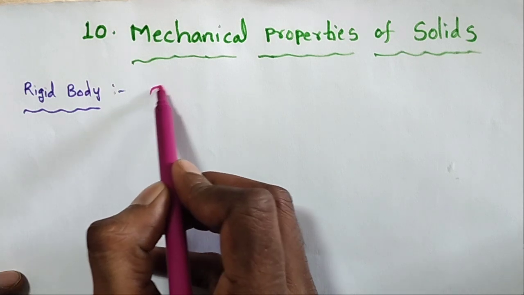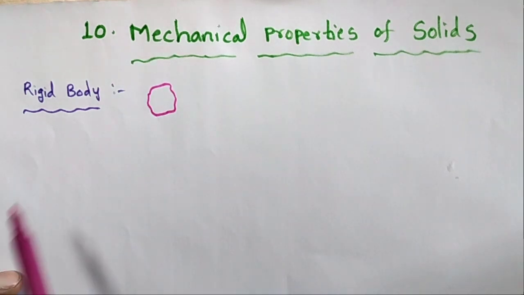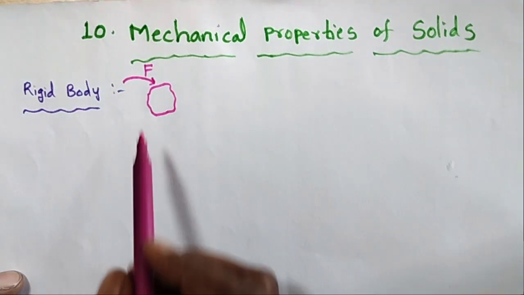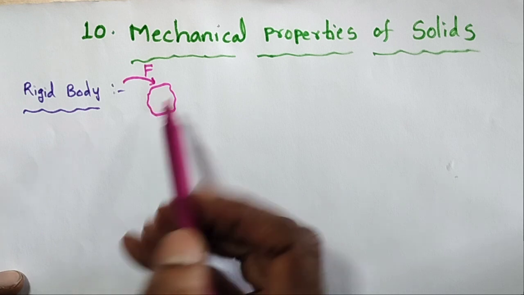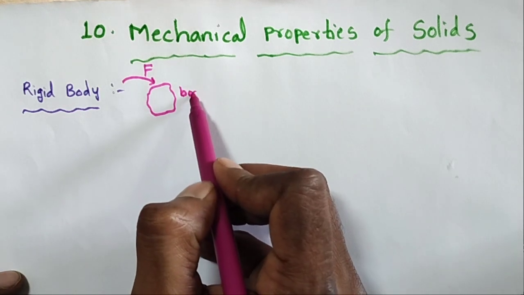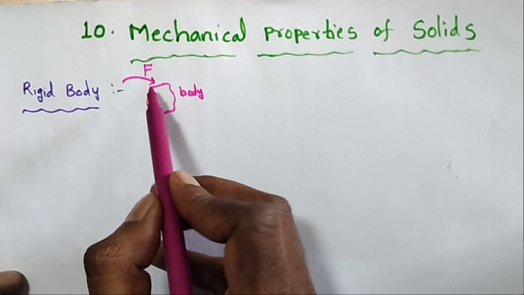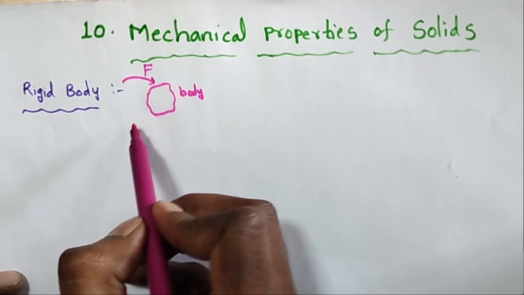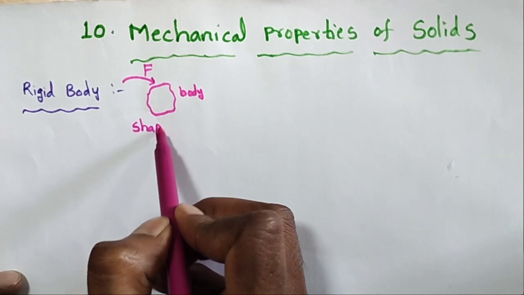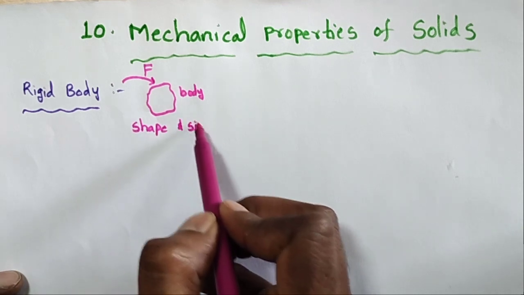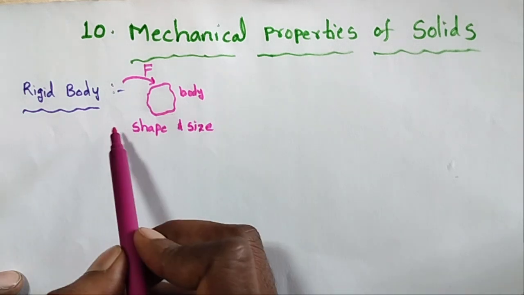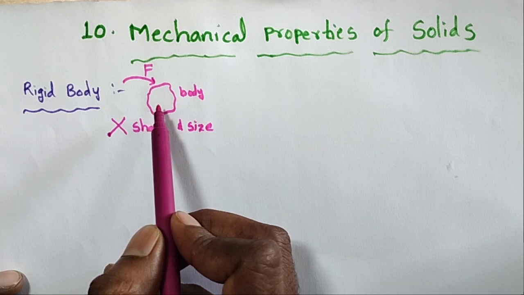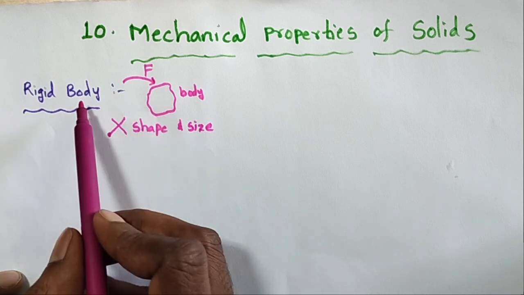Let us take one solid. When I apply an external force capital F on a body, the shape and size do not change, even when a large force is applied. So this body is called a rigid body.